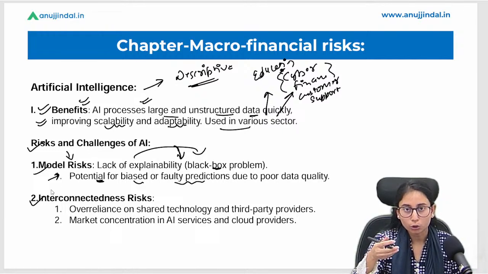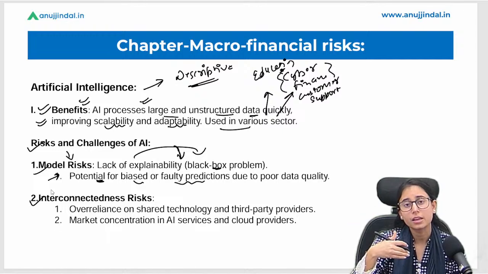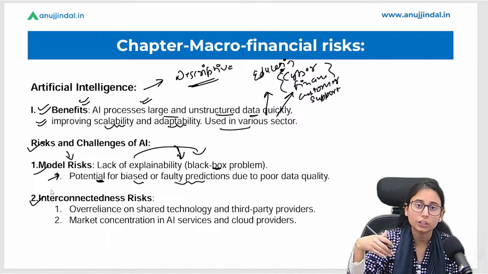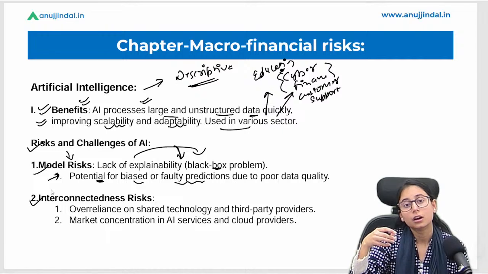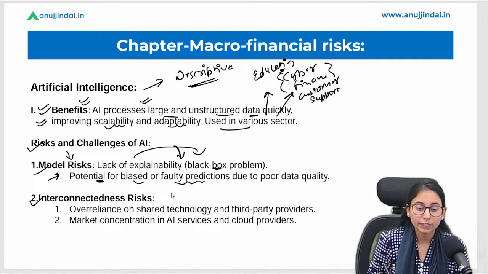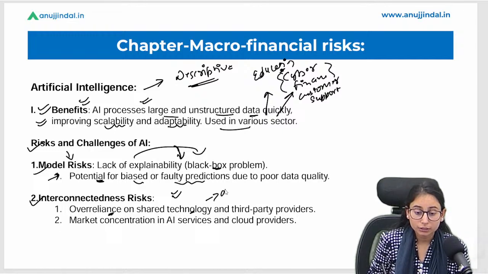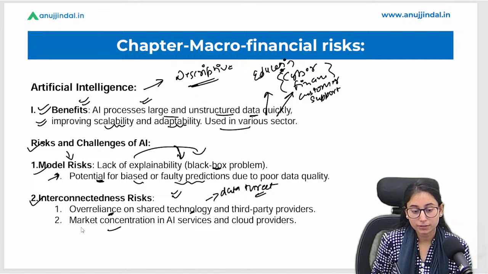I have already told you that if each and every financial institution, each and every bank, even insurance companies are relying on this third party service, which is artificial intelligence, then a collapse of this artificial intelligence can lead to a collapse of these financial institutions, which shows that there is interconnectedness in the systems, and hence there is a risk of interconnectedness. That over reliance on this technology can lead to a data threat also, right? So this is what we have discussed here, that market concentration in AI service and cloud service providers.